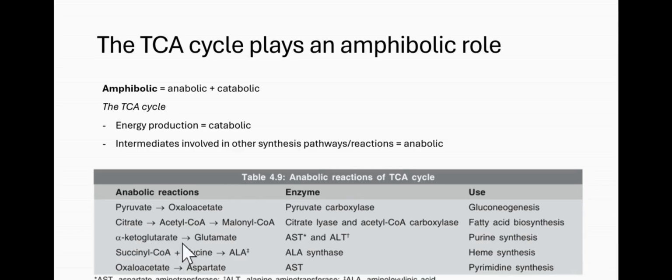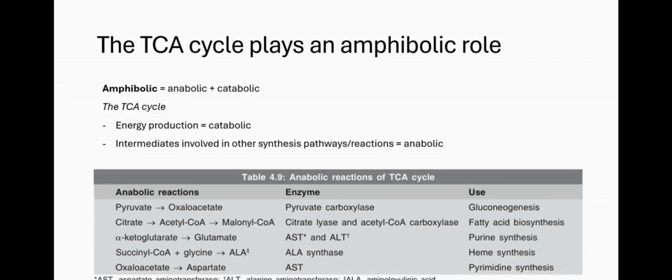We have succinyl-CoA, which is an intermediate that adds to glycine to produce alanine, and it is important in heme synthesis. Heme is a very important part of the structure of hemoglobin, and know that hemoglobin is the important unit of red blood cells. Oxaloacetate is also converted to aspartate, which is important in pyrimidine synthesis. So the nucleotides that we know, or the nucleic acids, the bases, are either purines or pyrimidines.